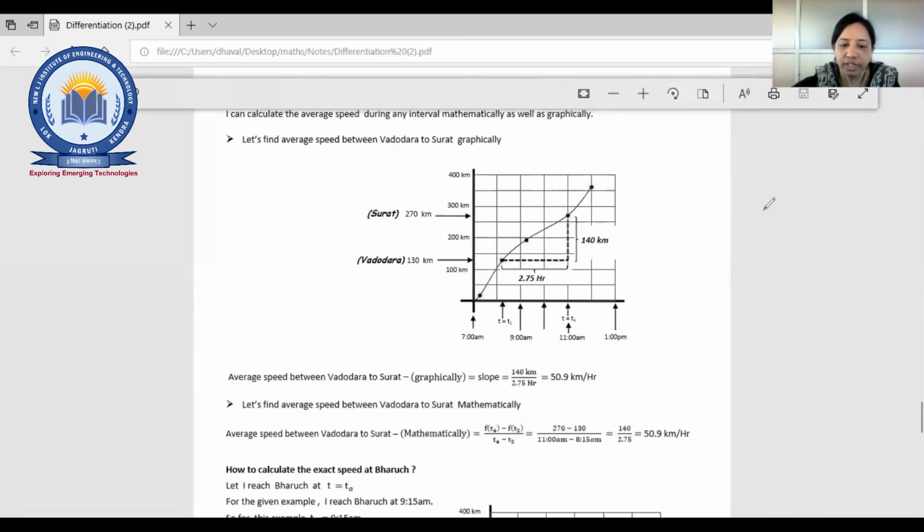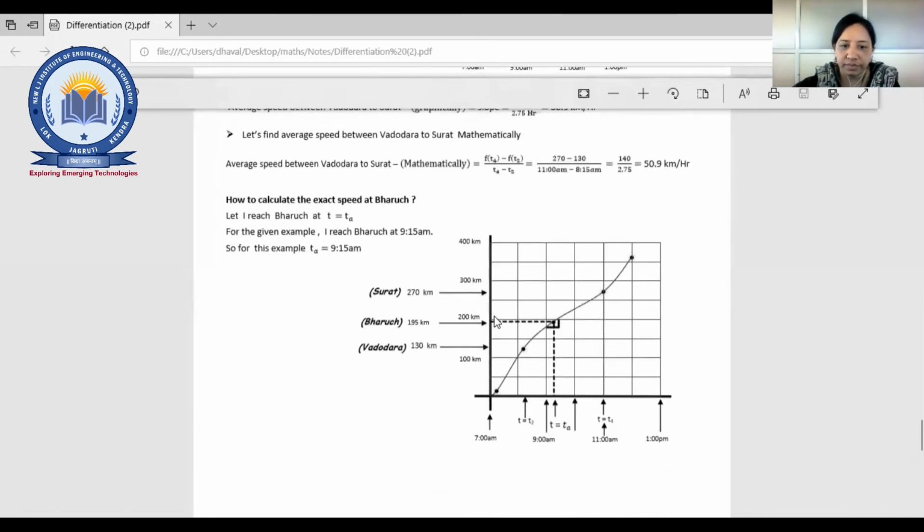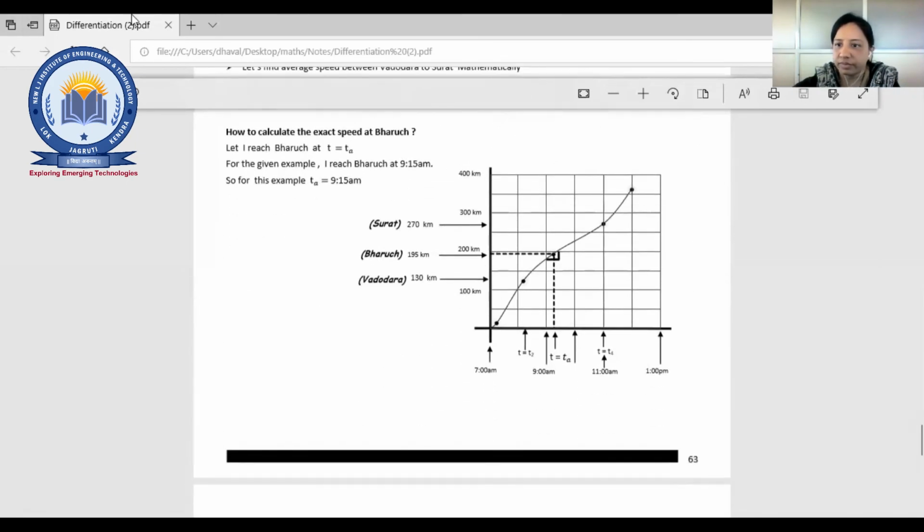Now the next one is, how to calculate the exact speed? The meeting may end in 1 or 2 minutes, right? But don't rejoin.